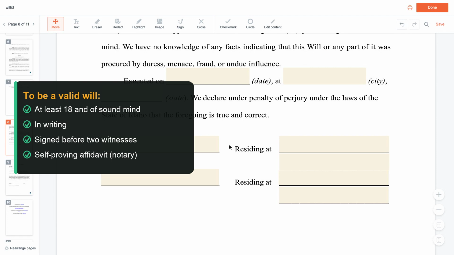Let's get into it. First, the person making the will, called the testator, must be at least 18 years of age and must be of sound mind. Those are your two starting points. Now, when it comes to witnesses, you will need 2 of them. That's the witness requirement to keep in mind.